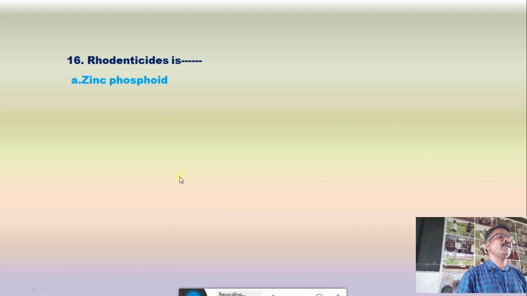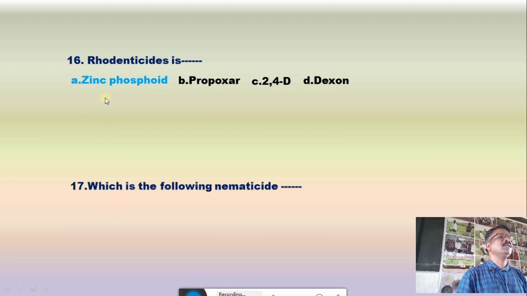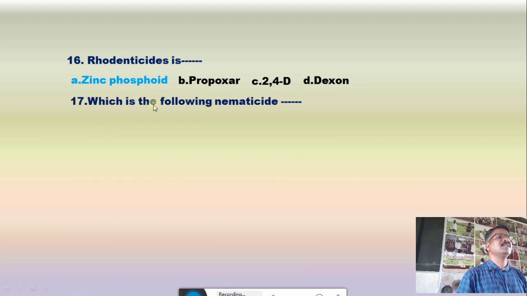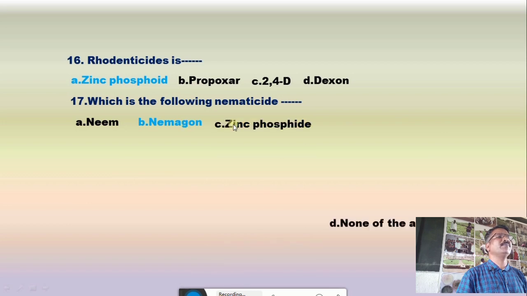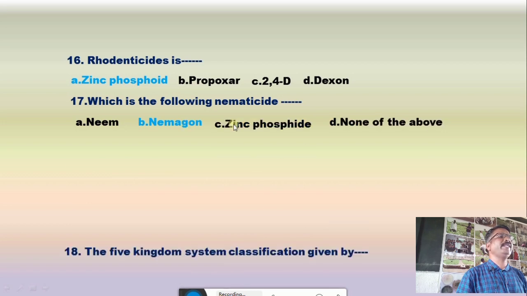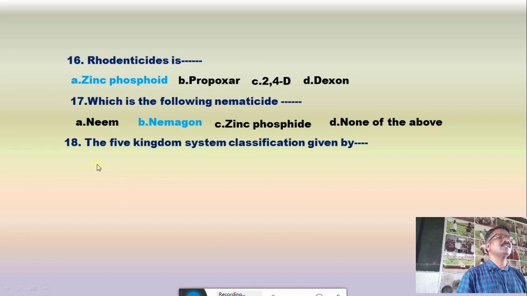A. Zinc phosphide, B. Propaxar, C. 2,4-D, and D. Dexon, and the correct answer is zinc phosphide. Question number 17, which of the following is a nematicide? Their options are A. neem, B. Nemagon, C. zinc phosphide, and D. none of the above.